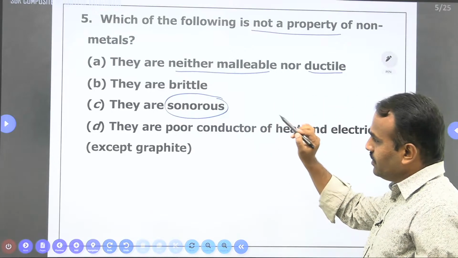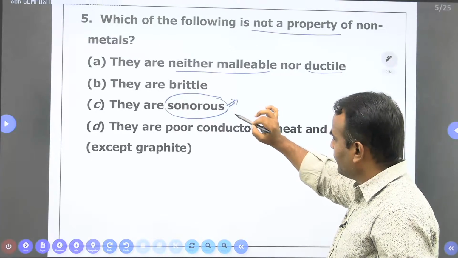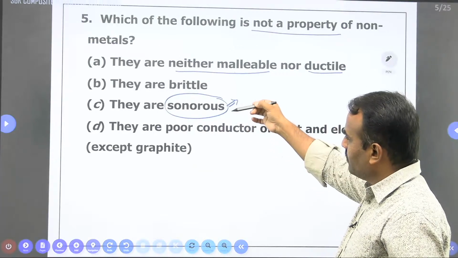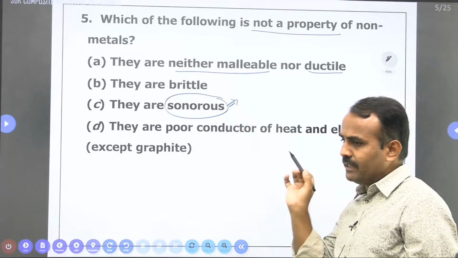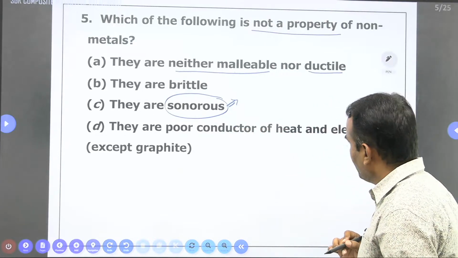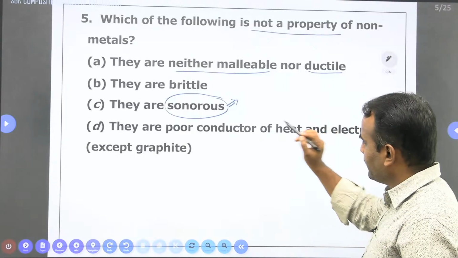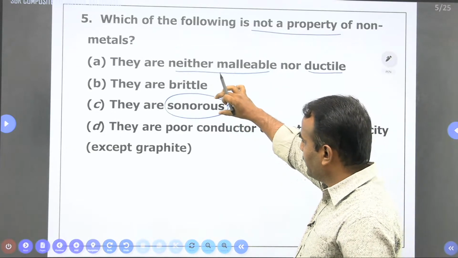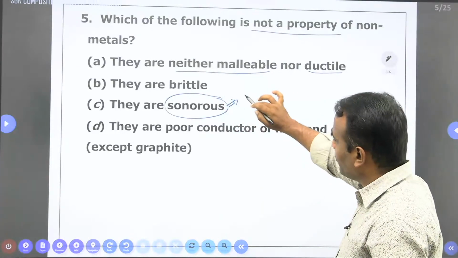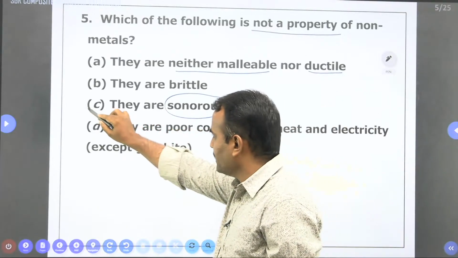Sonorous means that after hitting, they produce a sound, as we know from the bells in temples and schools. In non-metals this is not possible. It means they are not sonorous in nature.